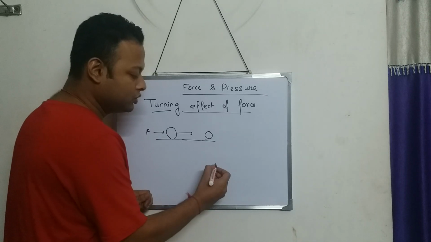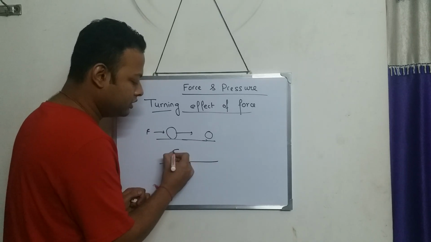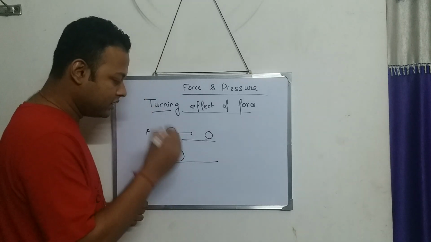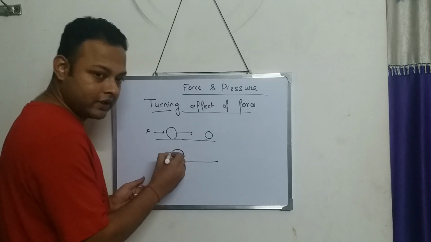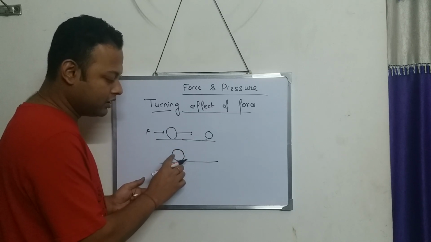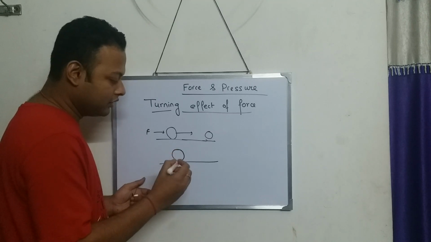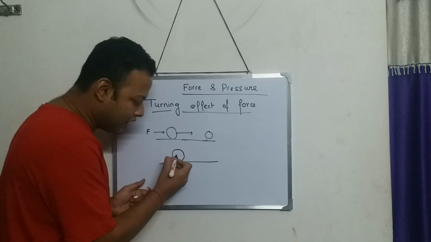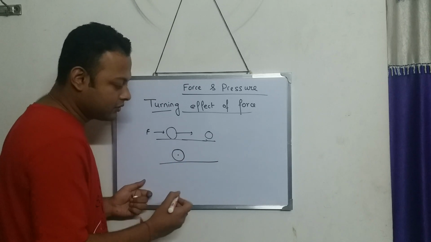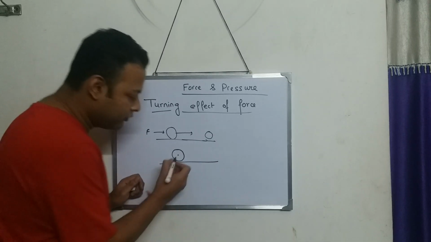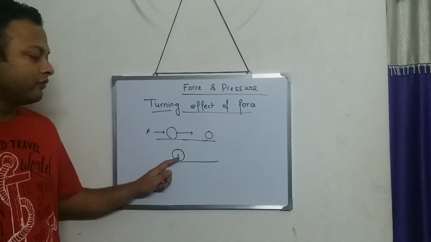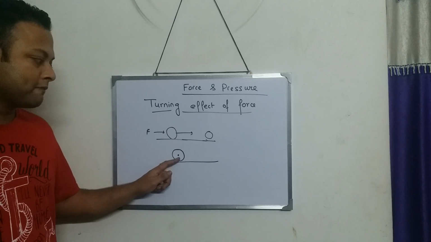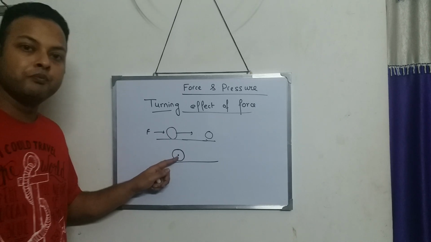But think about a situation where the same body is there, but this time the body is pivoted. Means the body is fixed. Say this is a circular piece of paper, and this piece of paper is fixed by a nail at this point. I think all of you can see the point. When we say fixed at this point, we say the body is pivoted at this point.